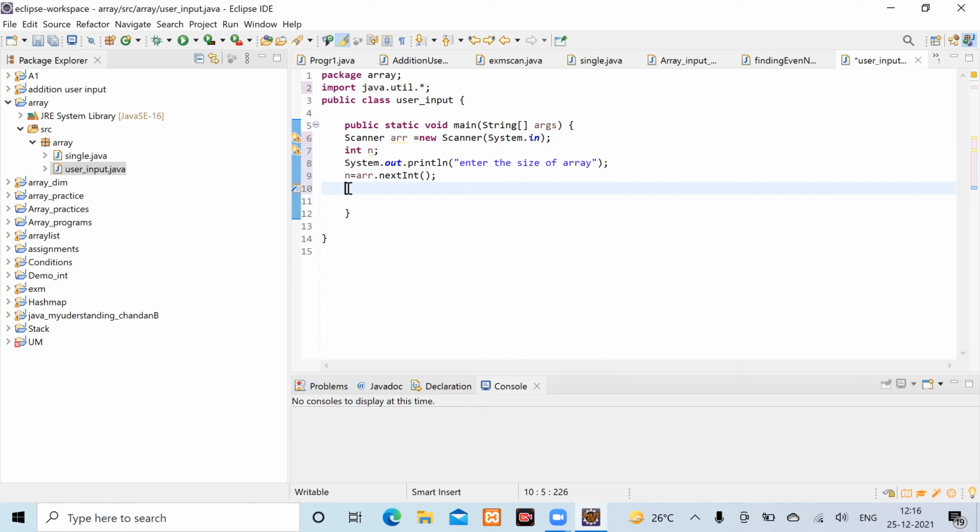What will be the syntax of creating an integer array? int array is equal to new. Square brackets you have to give before the name of the array.